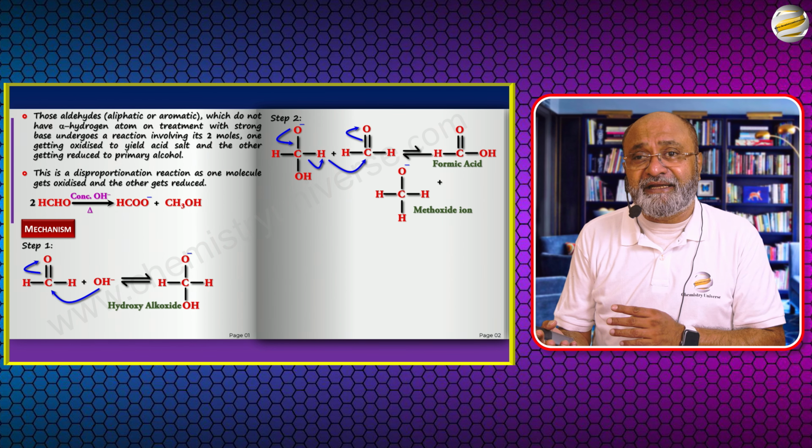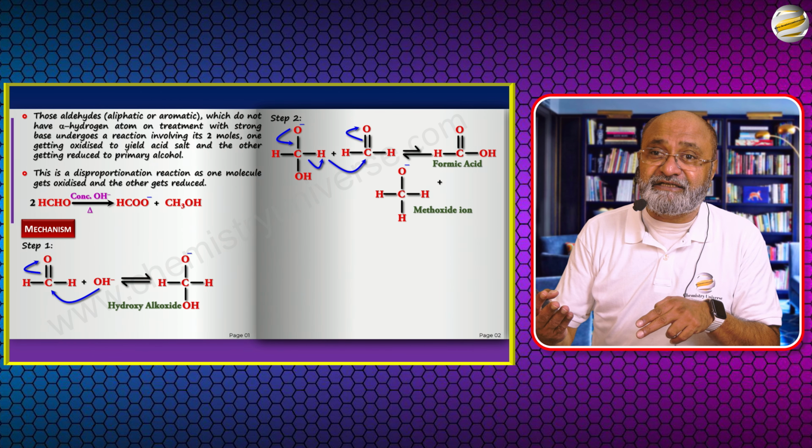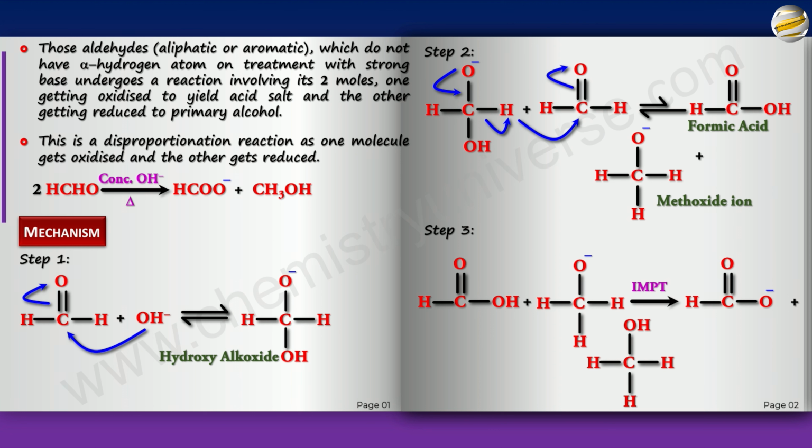And there is another molecule of an aldehyde present whose carbonyl carbon is electrophilic. So this H minus leaves and simultaneously attacks the carbonyl carbon. So step 3, you have the formic acid, which is a strong acid. And of course, when I say strong acid, it's all relative. You have methoxide, which is an extremely strong base. And they will exchange a proton, an intramolecular proton transfer. And you'll get the formate ion and you'll get methanol. And the second step, as you can see, is the RDS, because H minus leaving is pretty difficult.